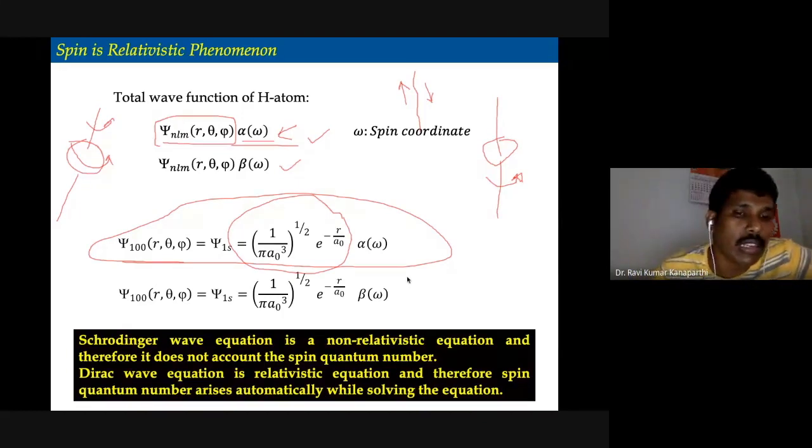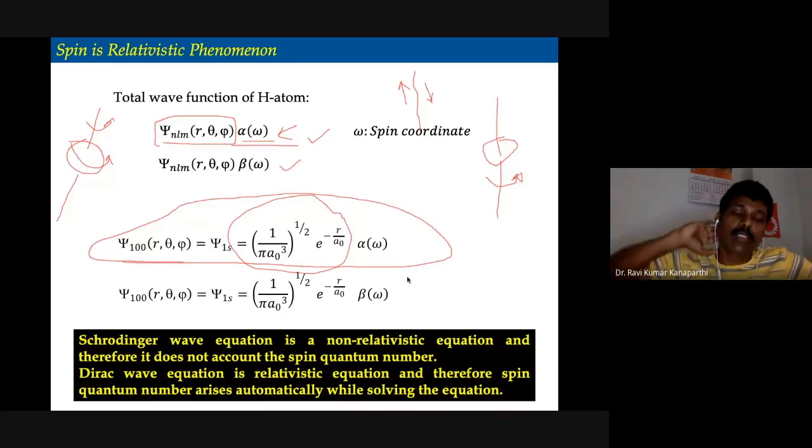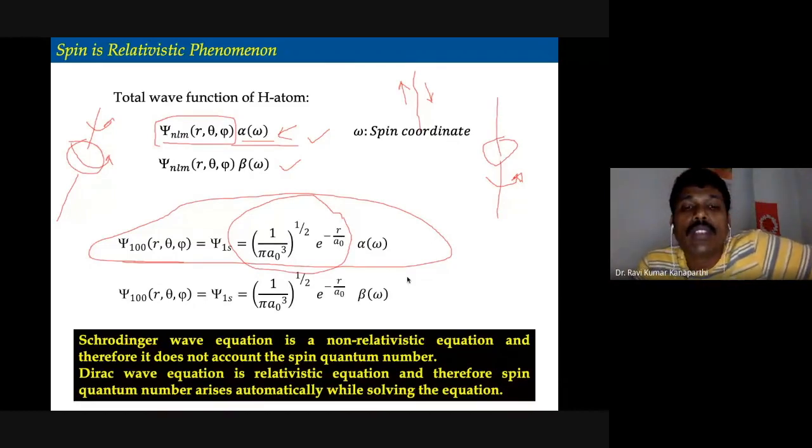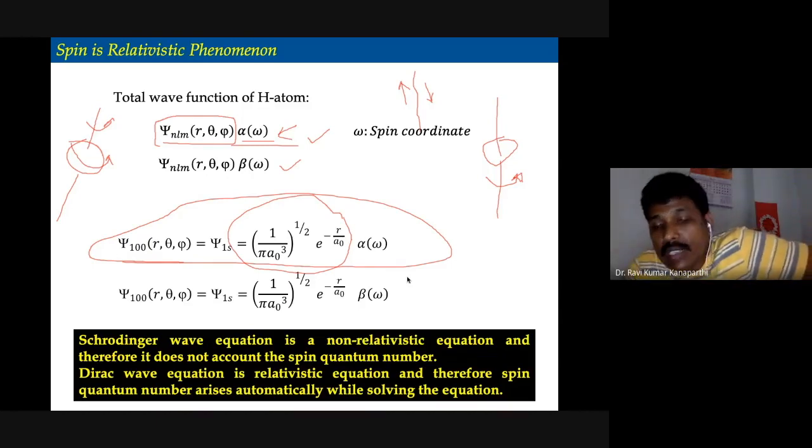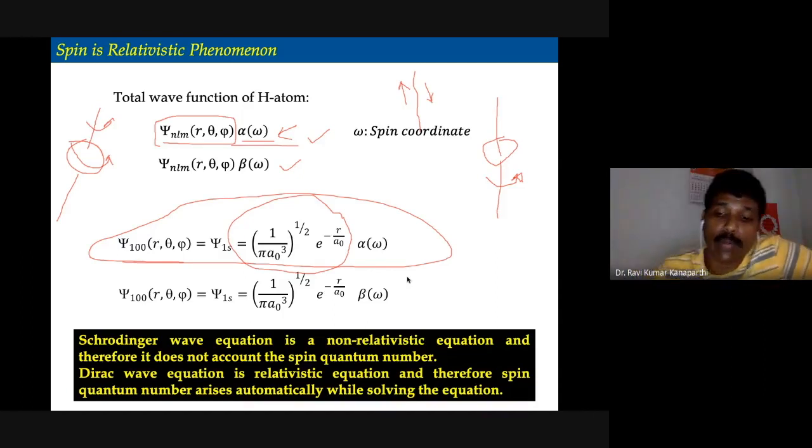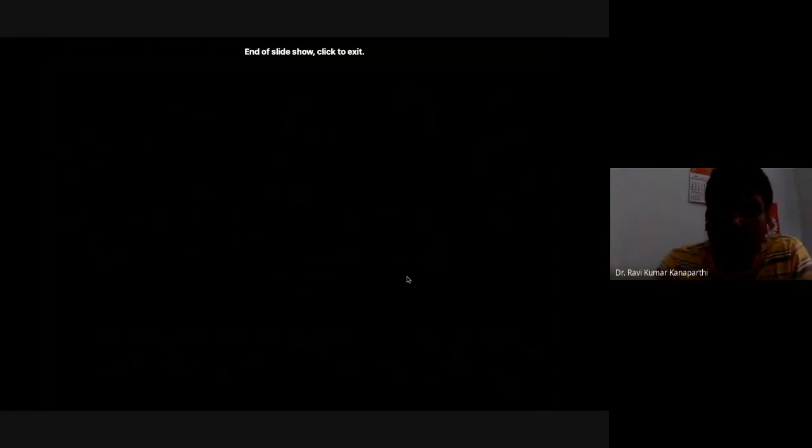He wrote an equation that we call the Dirac wave equation. When you solve this Dirac wave equation, the spin quantum number automatically comes out from the solution. So you don't have to introduce it like this. But that entire discussion is beyond the scope of this particular course, quantum chemistry. Therefore, we don't go into the details. Normally in an MSc chemistry class, spin is introduced just like this, based on the experimental results, and not through the Dirac wave equation.